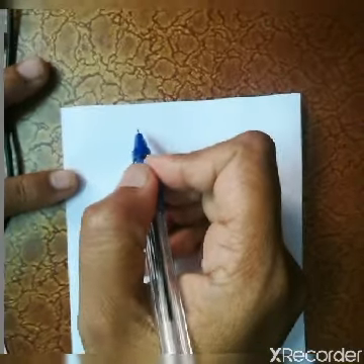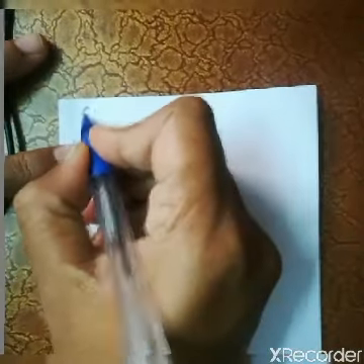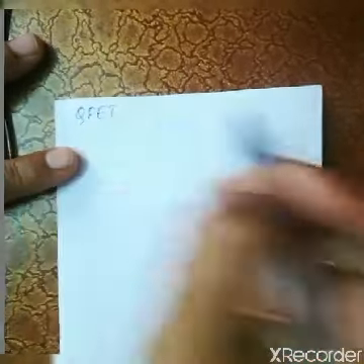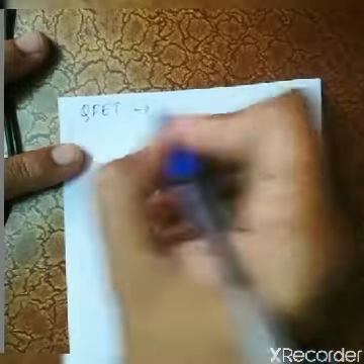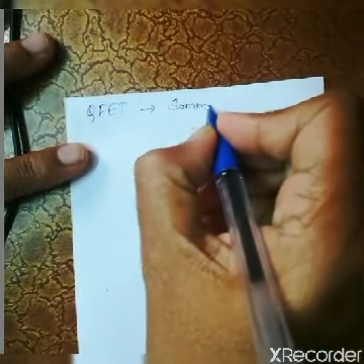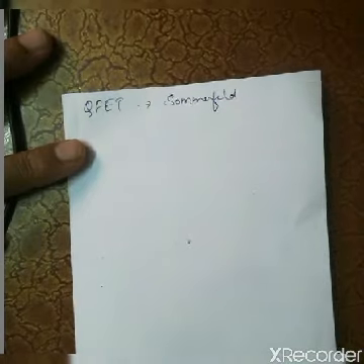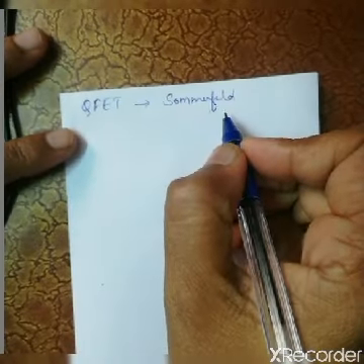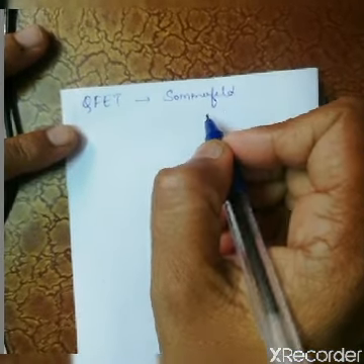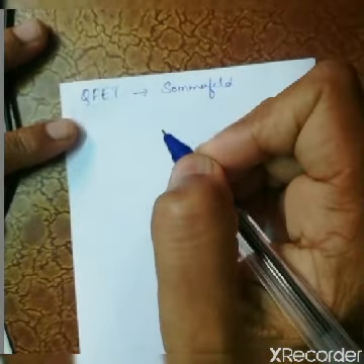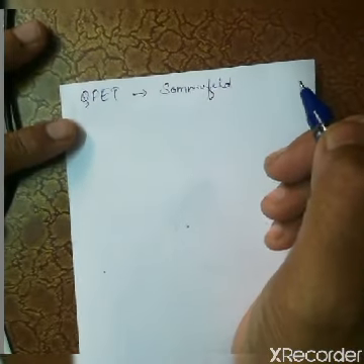Now we'll start with the quantum free electron theory. As I said, I represent quantum free electron theory with QFET, and this theory was proposed by Sommerfeld. Okay, and then he made a few assumptions. There were 4 assumptions made in classical free electron theory. So in that, 2 assumptions were retained and 2 assumptions were new.